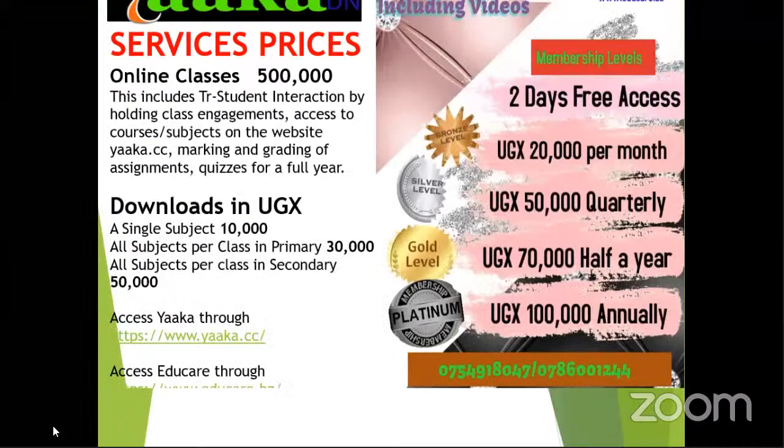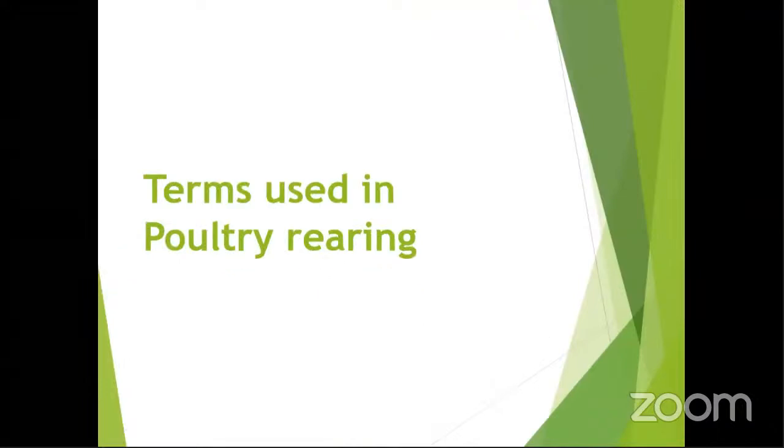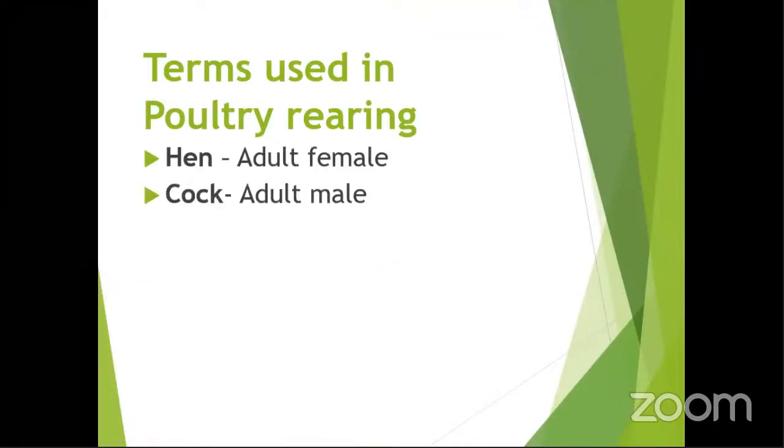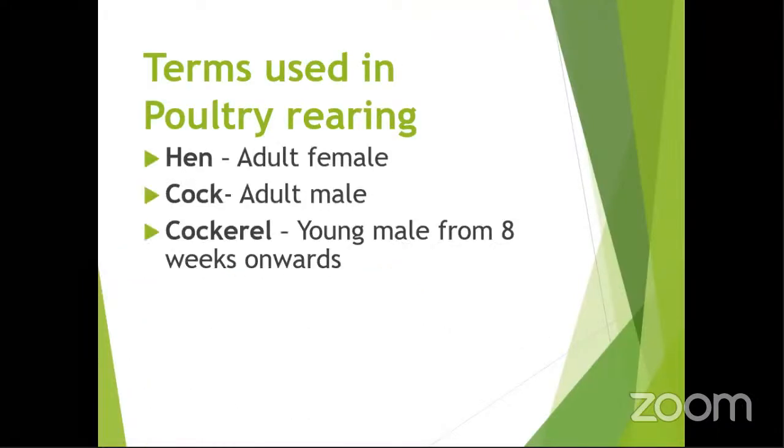Then the first part that we started with was the different parts. These are the parts that we started with. For those who came late, we looked at the terms used in poultry keeping.